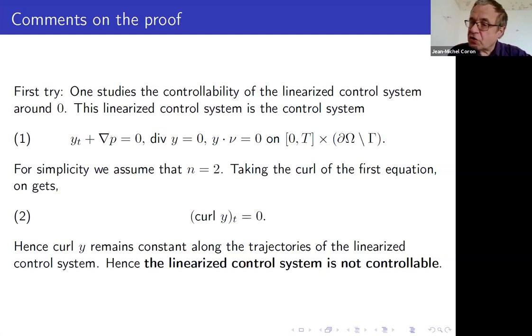If you take the curl of the first equation, then you get that the curl of y does not change with respect to time. So if the curl of y0 is not equal to the curl of y1 as a function, then it's not possible to move from y0 to y1. So the linearized control system is very far from being controllable.